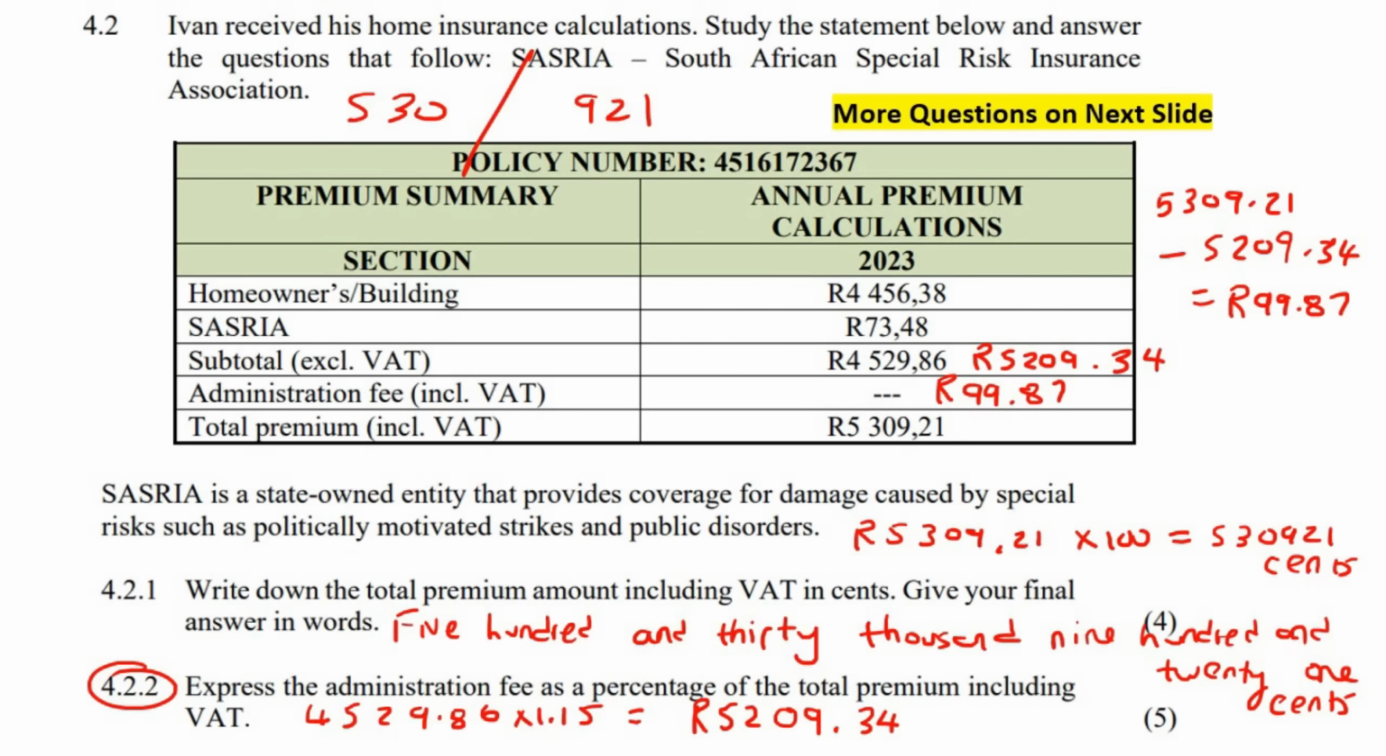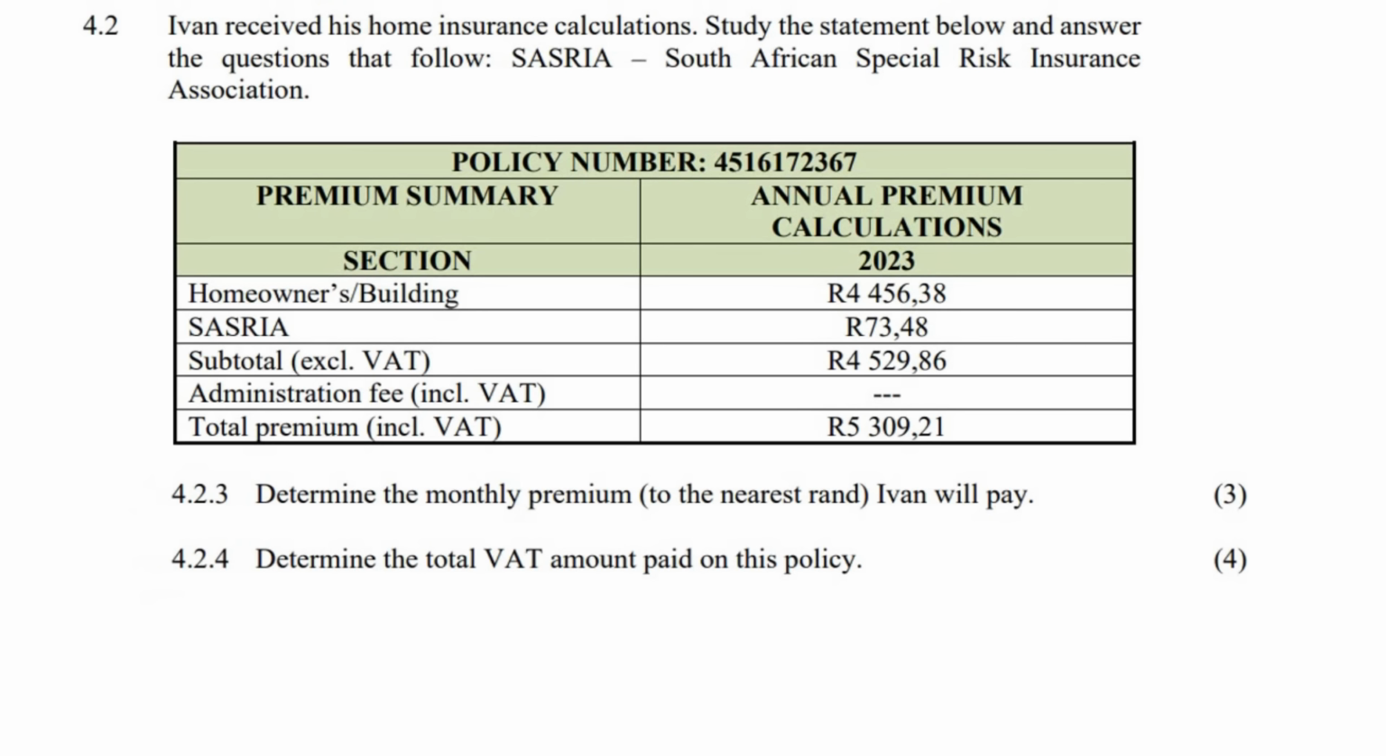Remember, if you write a test out of 50 and you get 31 out of 50, how do you work out your percentage? You take what you got at the top, divide by the total at the bottom, and then multiply by 100. So here the total at the bottom is 5309.21. What did you get? 99.87, because that's the admin fee, times by 100. And if we do that, we get 1.88%.